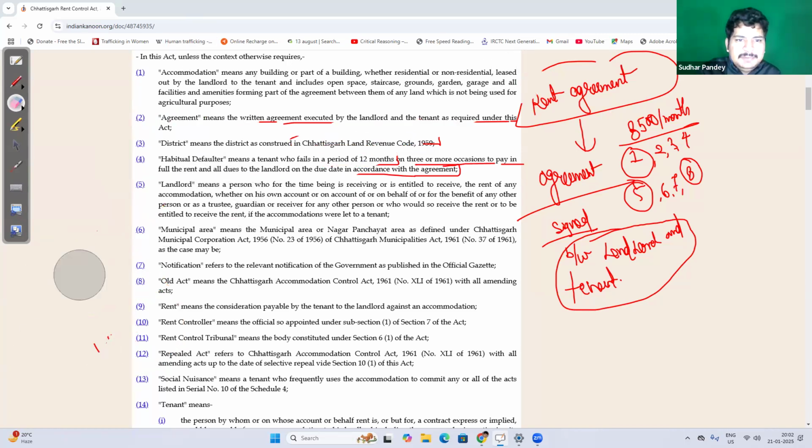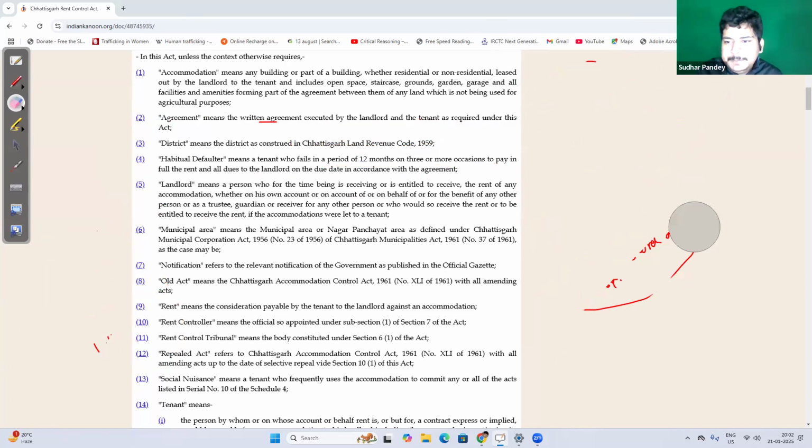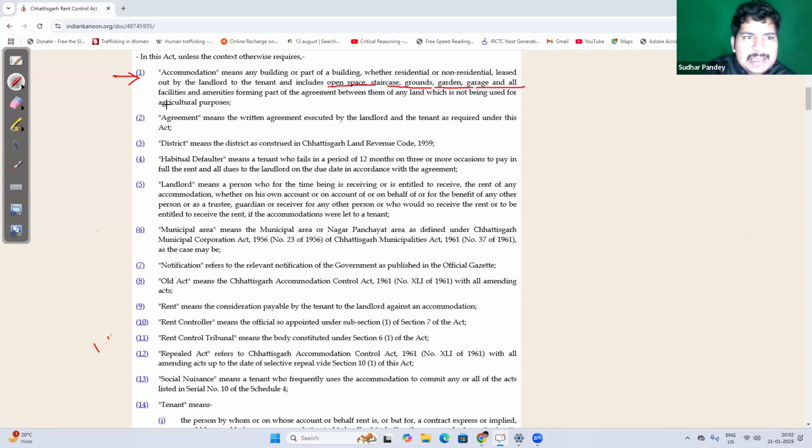Now, heading towards the next definition. From prelims point of view, I'll tell you the question. What you have to understand: obviously, the definition clause, accommodation is in 2 clause 1. It includes open space, staircase, garden, ground, garage, and all other facilities. They ask the question, which of the following is not included in accommodation, right? So you have to remember it.